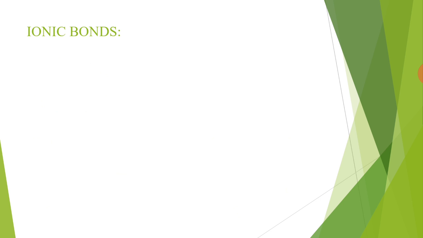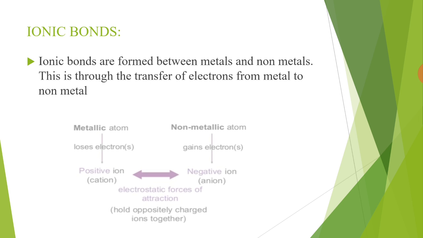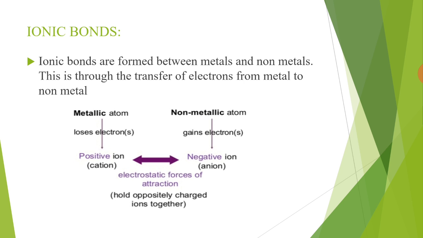Now we discuss ionic bond. Ionic bonds are formed between metals and non-metals. This is through the transfer of electrons from a metal to a non-metal atom. A metallic atom loses electrons to form a cation, and a non-metallic atom gains electrons to form an anion. Anions and cations have opposite charges. They attract one another by electrostatic force of attraction. The forces of attraction that hold oppositely charged ions together is called an ionic bond.